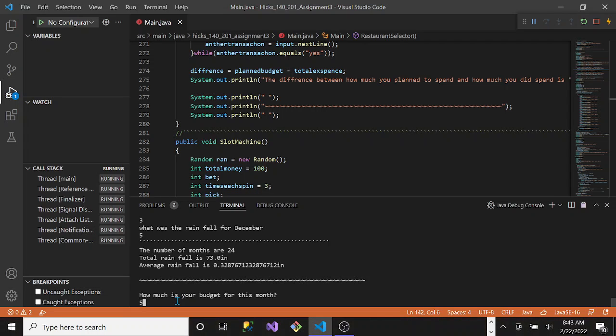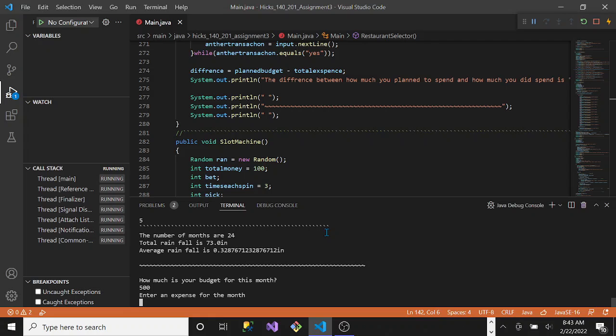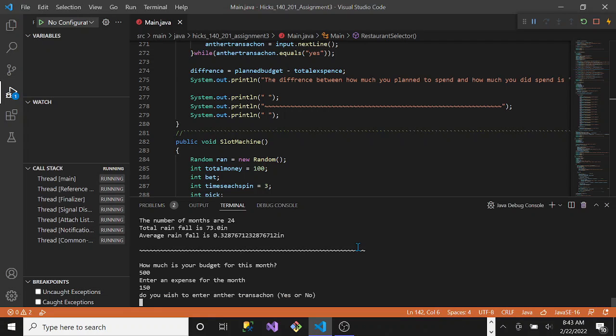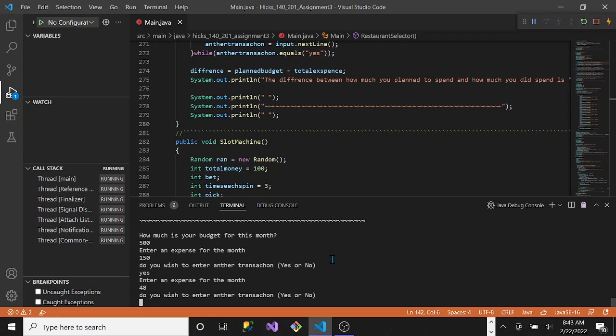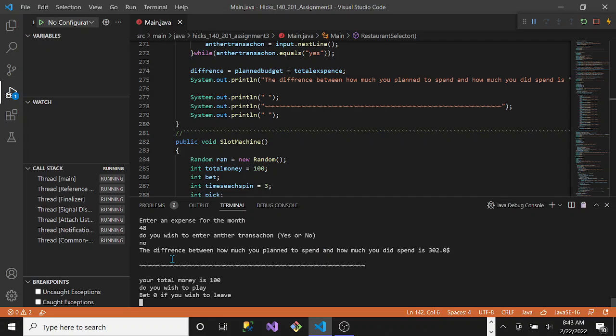How much is budget? We'll say 500. Enter an expense of 150, and yes. What's an expense for the month? We'll say 48. Yeah, 48. No. Okay, the difference on how much you plan to spend is 302.